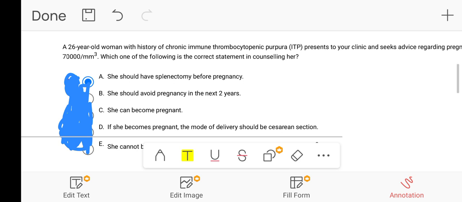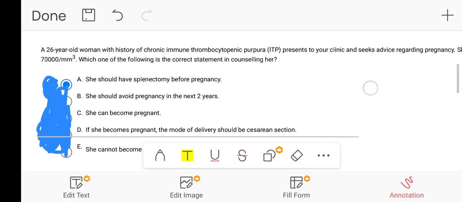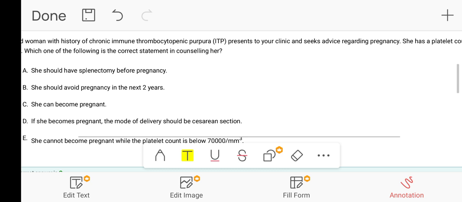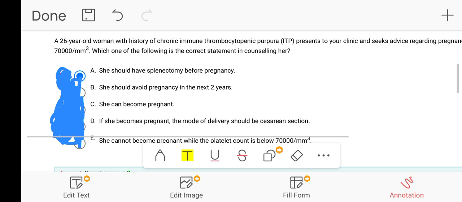A. She should have a splenectomy before pregnancy. B. She should avoid pregnancy in the next 2 years. C. She can become pregnant. D. If she becomes pregnant, the mode of delivery should be assessed by cesarean section. E. She cannot become pregnant while the platelet count is below 70,000. So what is the correct statement in this option?